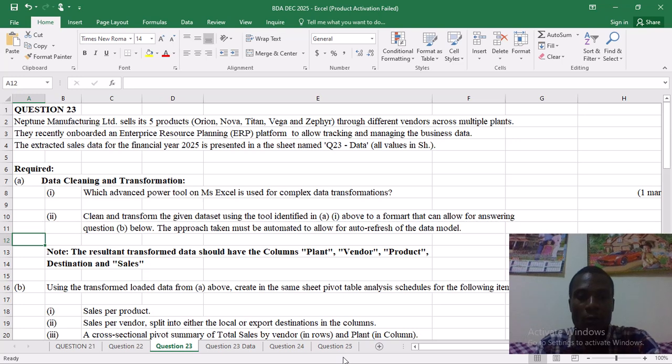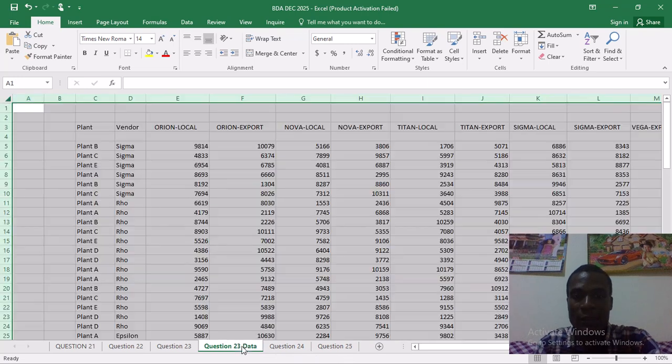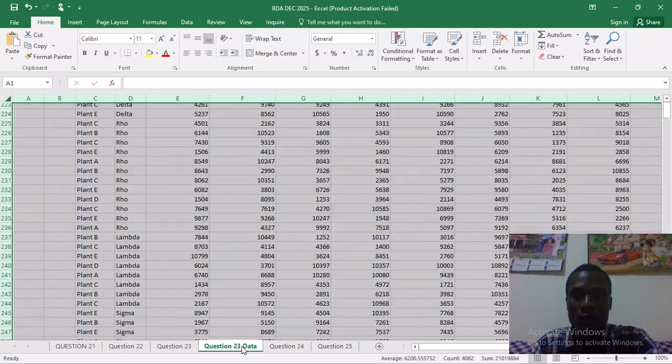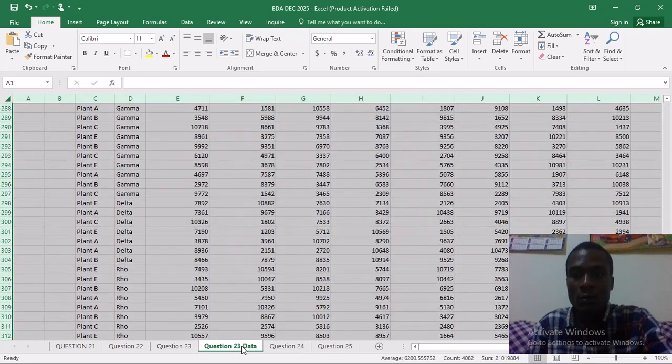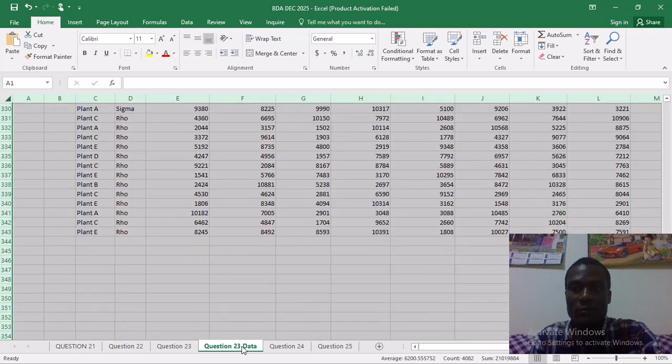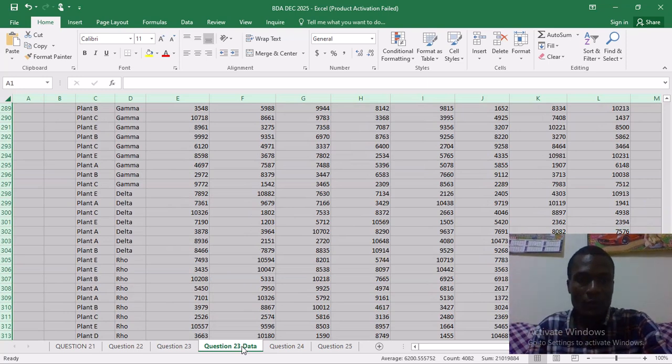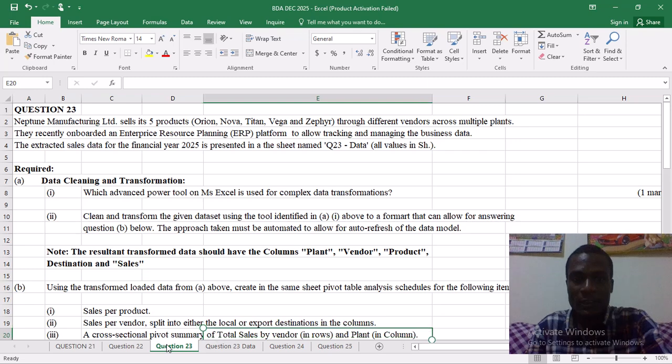So if you move down here and follow by my cursor, we have question 23 data. If you click on it, you can see we have our data this way. This is the data that we have to work on. So the question is here, then the data is here next to the question. So I'll go to required directly. So you are required